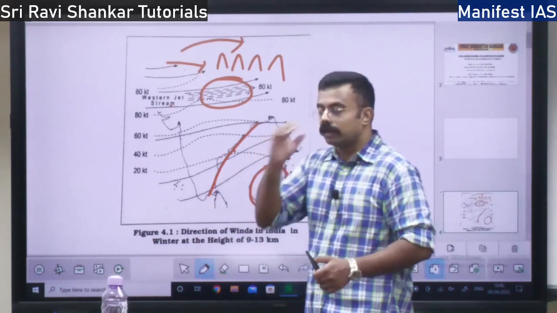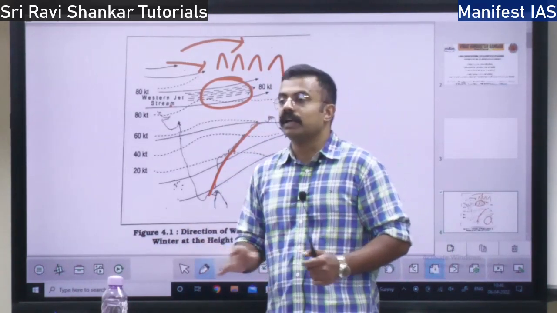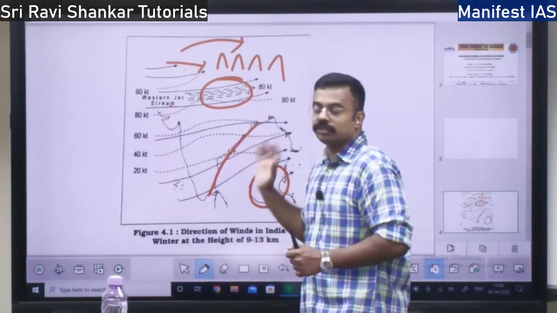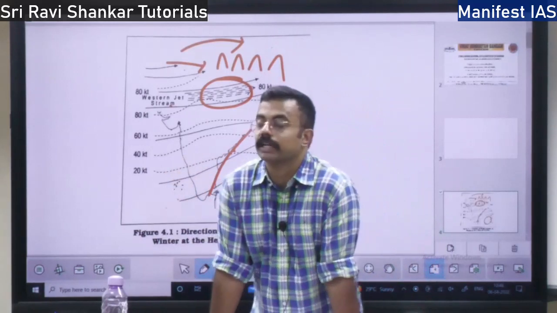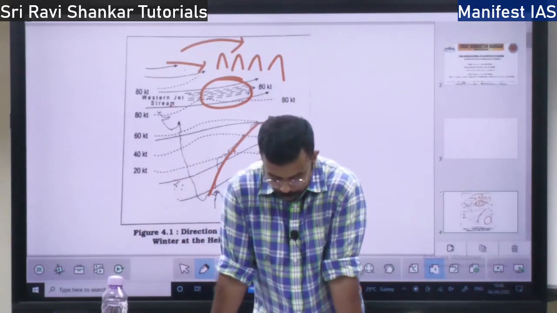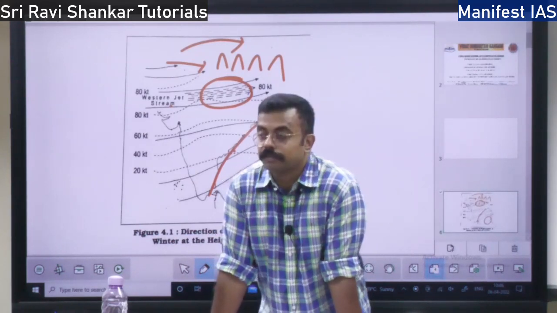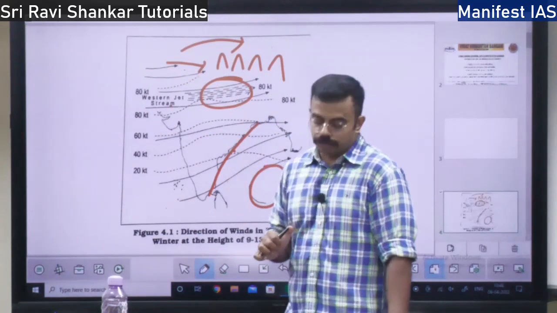It will destroy the houses, it will kill people, and it will damage the roads and everything. So the tropical cyclones are the second type which comes in the winter season, right? Okay, so this is about the western cyclonic disturbances and the tropical cyclones that come in winter.